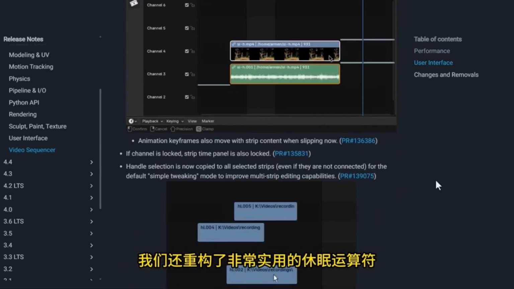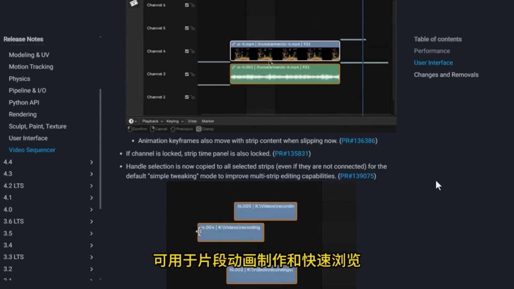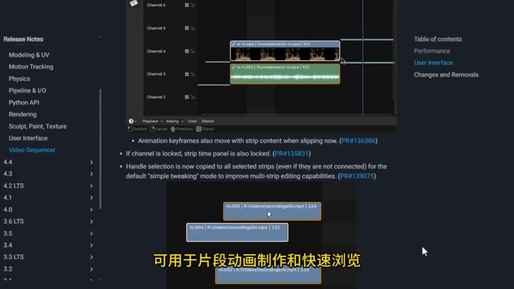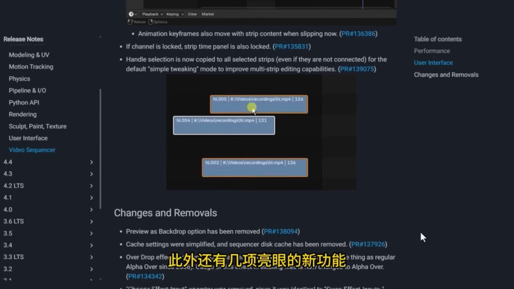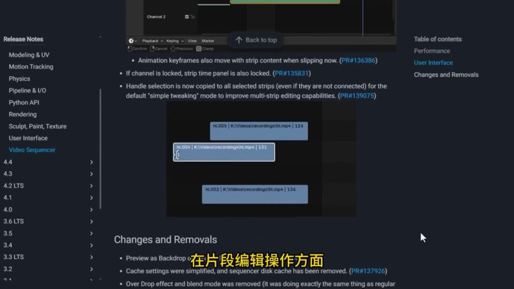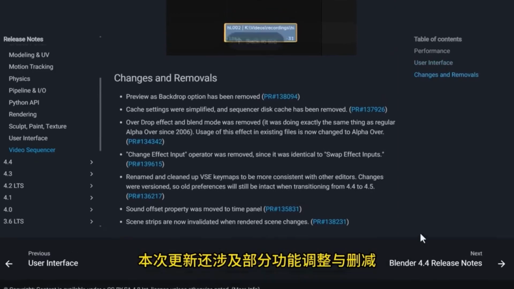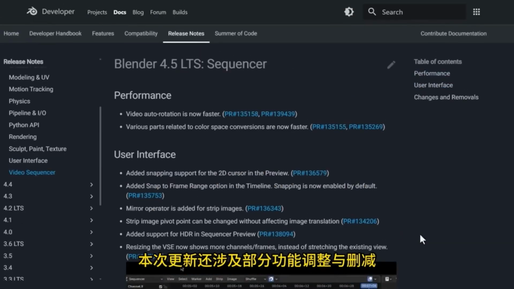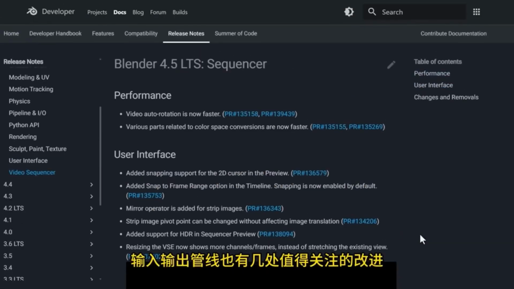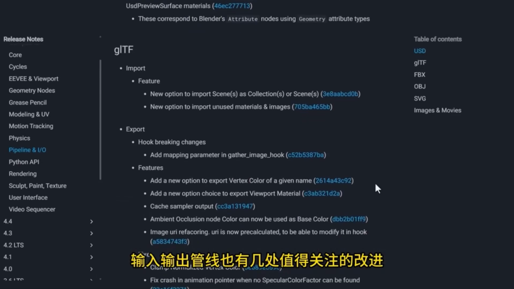We have also restructured the very practical sleep operator, which can be used for fragment animation production and quick browsing. Additionally, there are several impressive new features in fragment editing operations and direct editing functions within the video sequence editor. This update also involves some functional adjustments and removals, which are very practical. There are several noteworthy improvements in the input-output pipeline.